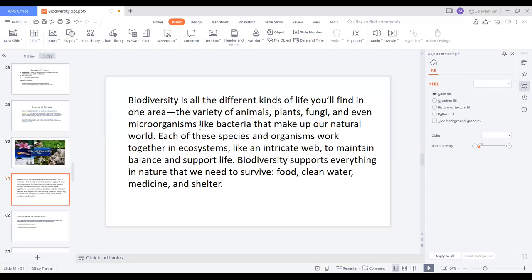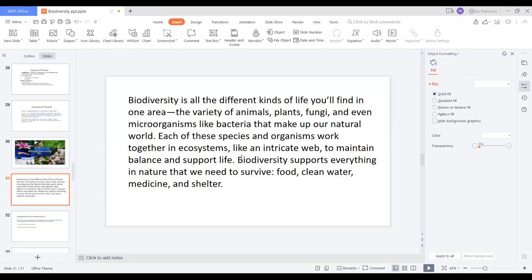If the microorganisms are not there, the ecosystem will not function properly. So all organisms are present in an equal manner, and in the absence of any of these organisms, any animal, plant, fungi, or microorganism, the ecosystem will not function properly.